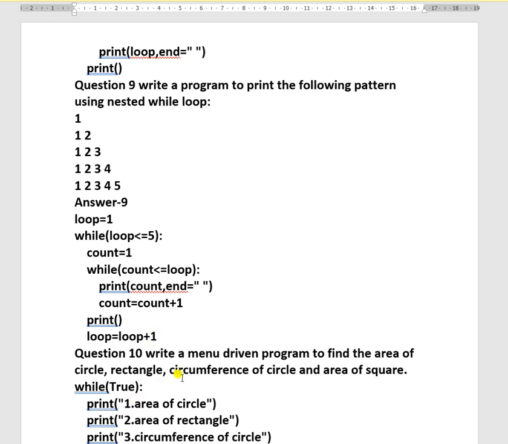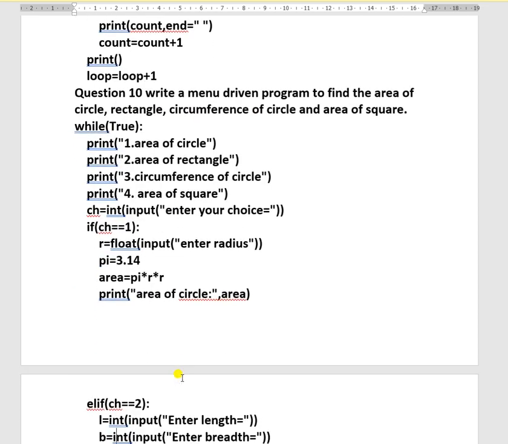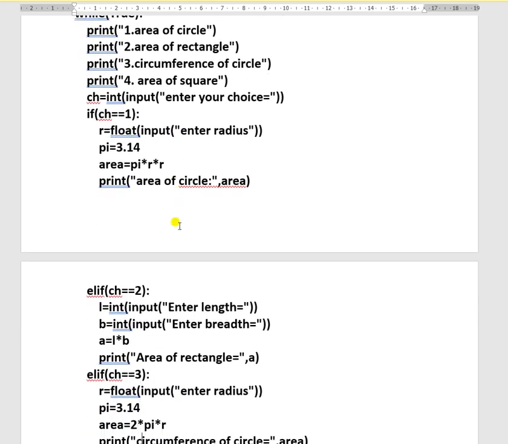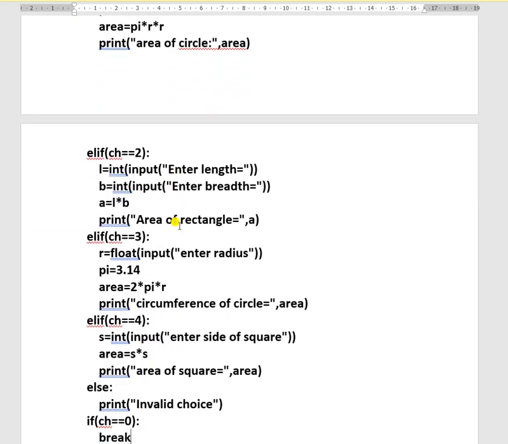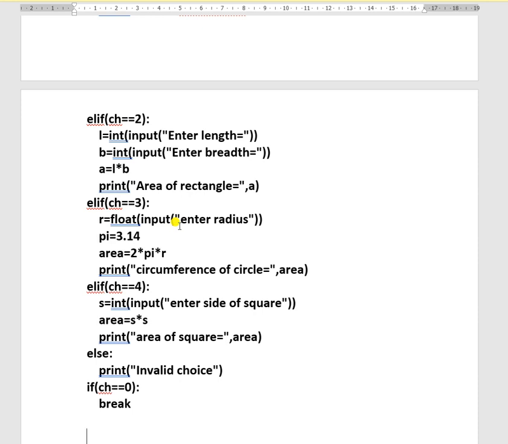Now question number 10. Write a menu driven program to find the area of circle, area of rectangle, circumference of circle and area of square. So the user has 4 choices. In this you have used the while loop. So this is the infinite loop, while True. Print area of circle, area of rectangle, third circumference of circle, and fourth area of square. Now the user will enter the choice. According to the choice, it will print the particular value and calculate the result. So this is a simple if else block.